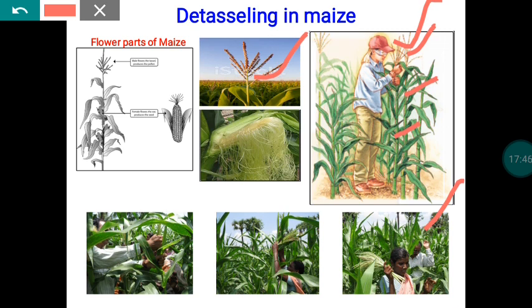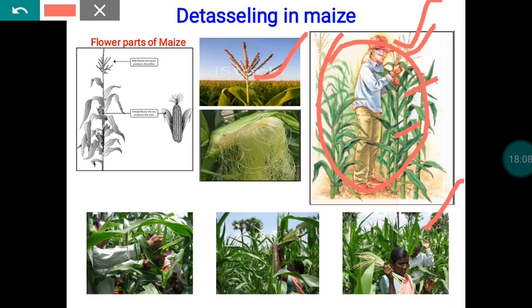Once you do so, that plant automatically becomes female fertile and male sterile. These plants will be used as the female parent for the hybrid seed production process. The removal of the tassel should be complete.